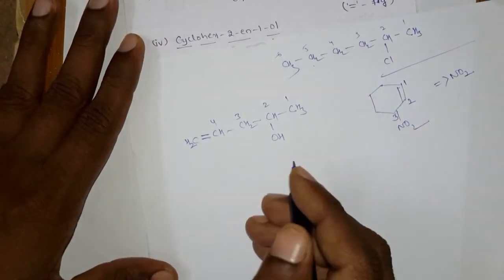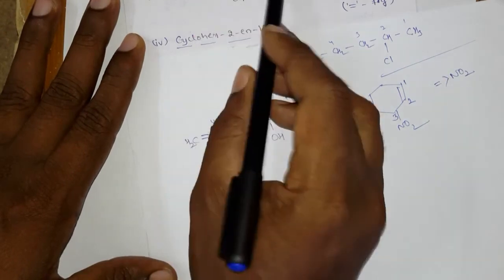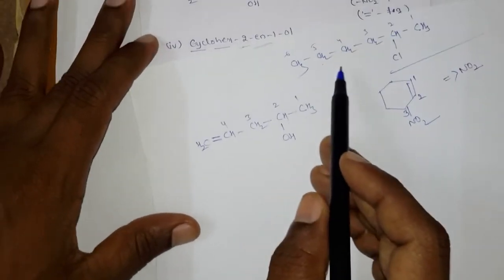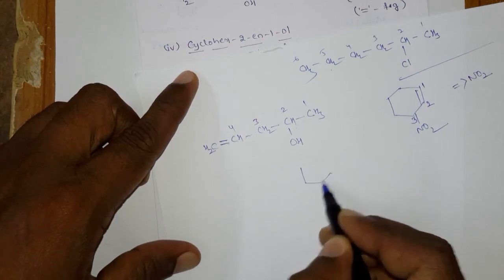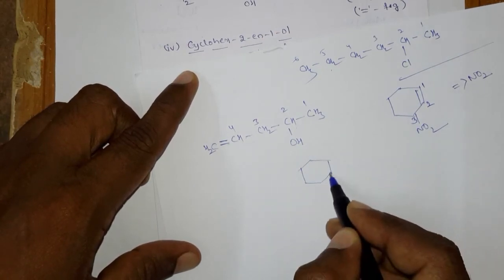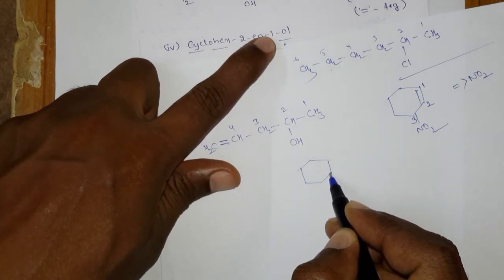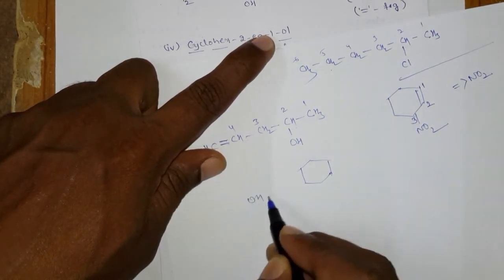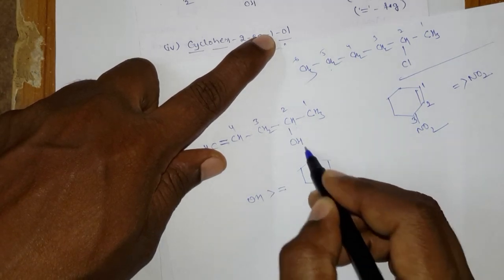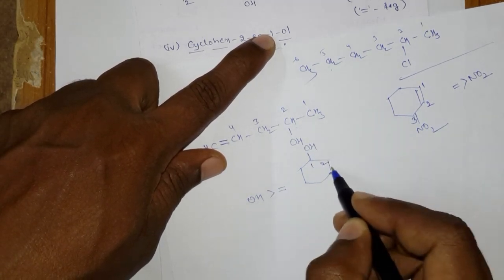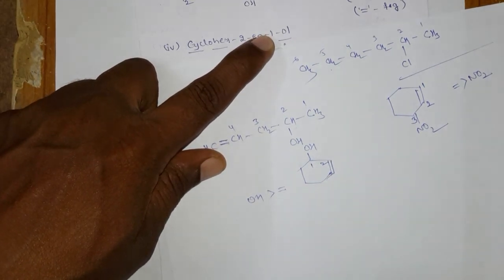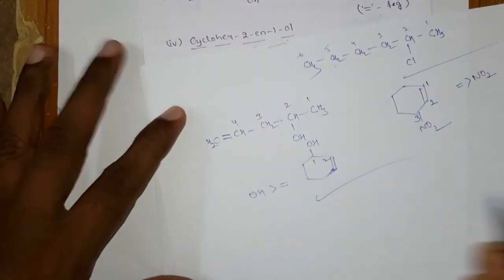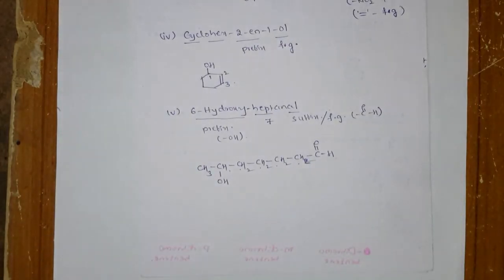Next, cyclohex-2-en-1-ol, very similar to the above. Cyclohex means 6 carbons. 1-ol means the OH has high priority over the double bond, so at the first position you write the OH. Then at the second position you have a double bond. This is the structure. Like this you have to write the structures. Okay, so with this, the functional groups nomenclature is over.